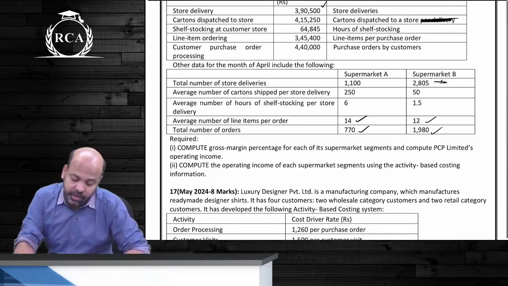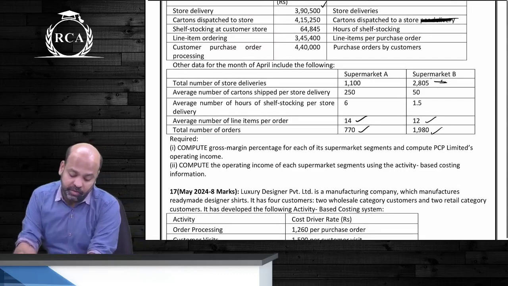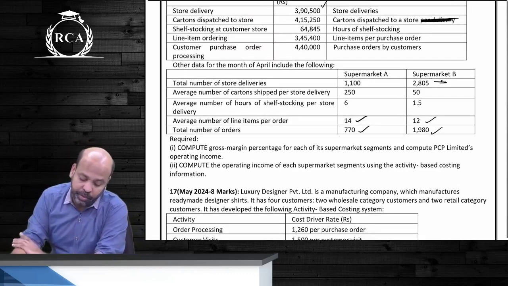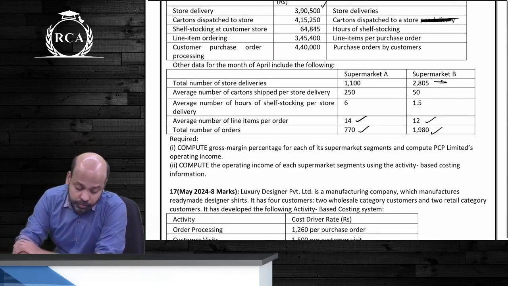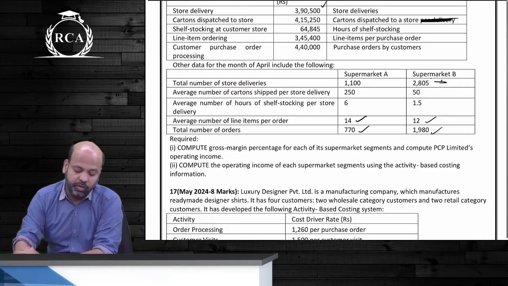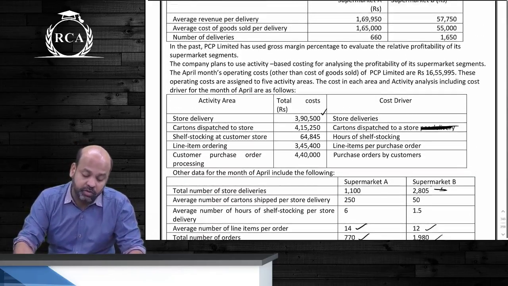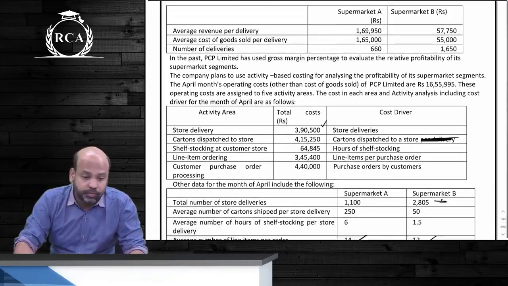Compute gross margin percentage for each of its supermarket segments and compute PCP Limited's operating income. And then compute operating income of each segment using activity based costing information. Is it understood?